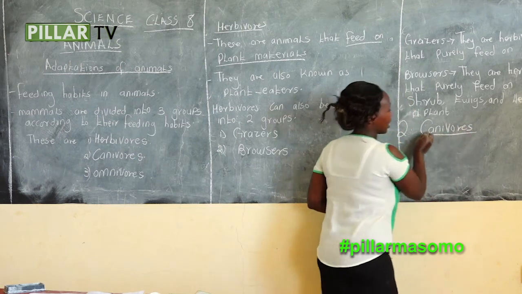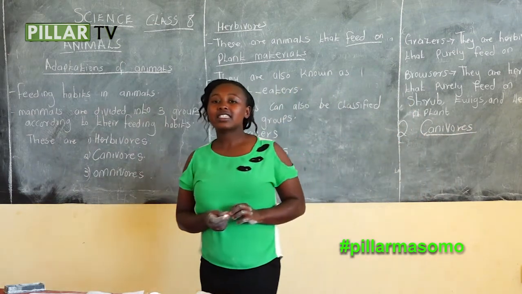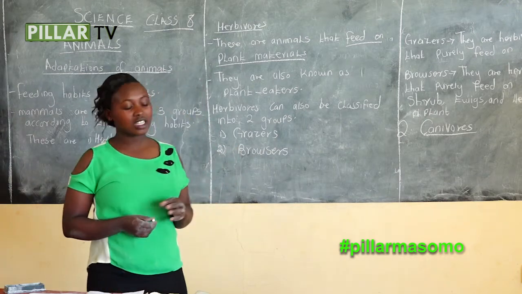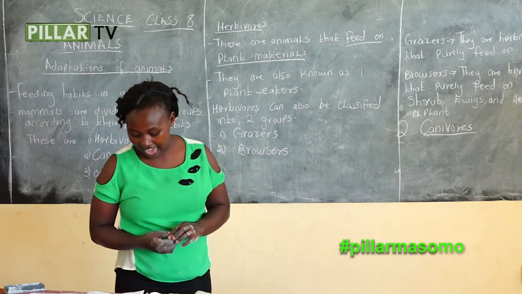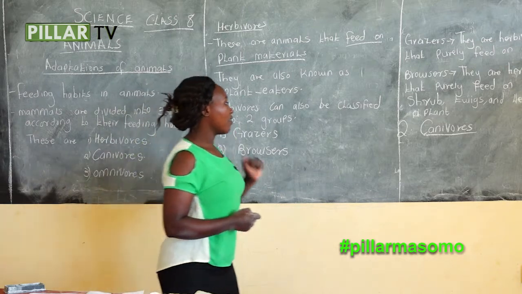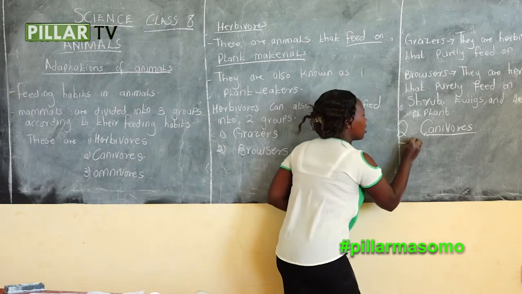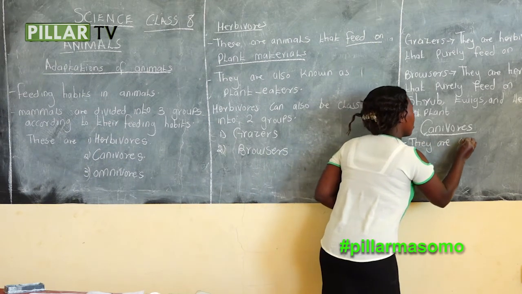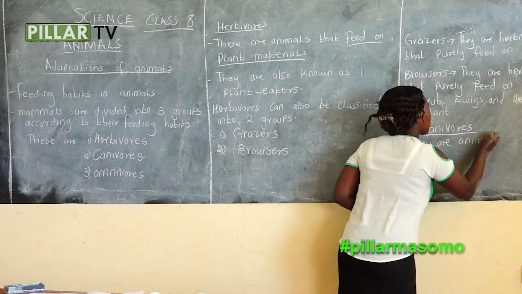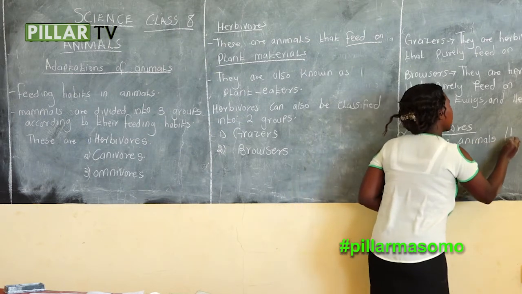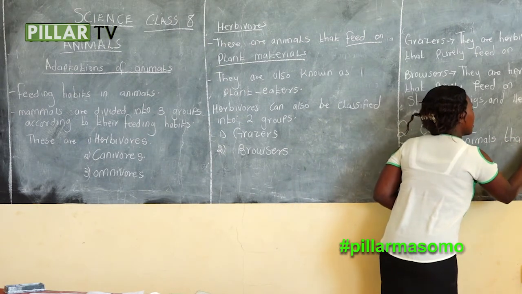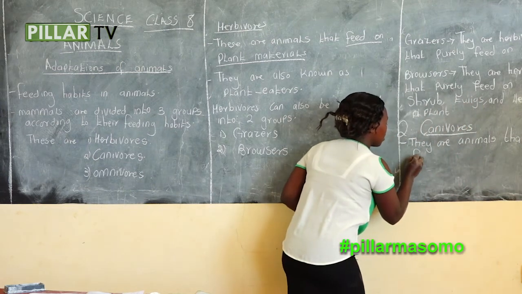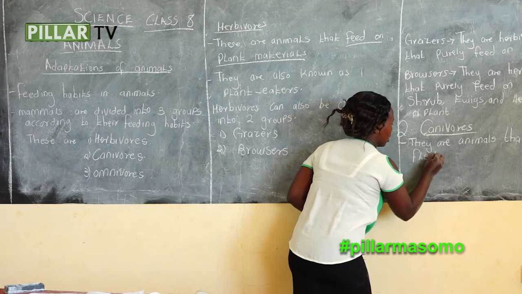What are carnivorous? Carnivorous are animals that feed on flesh.